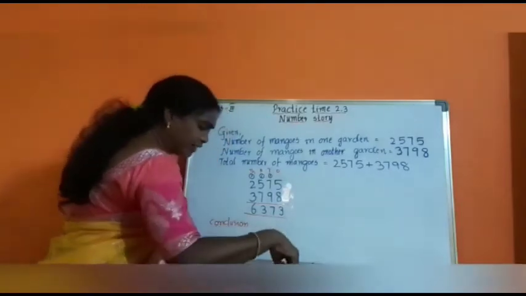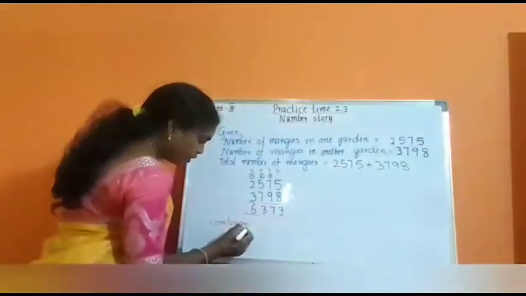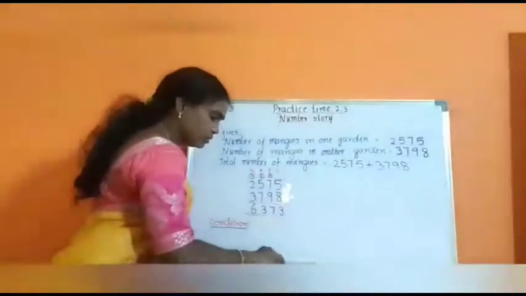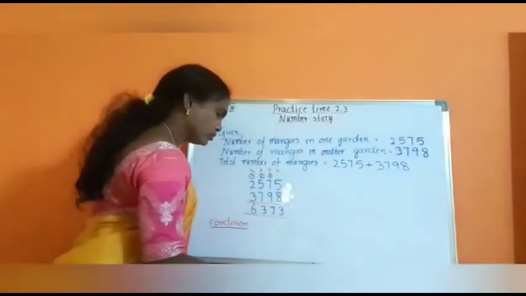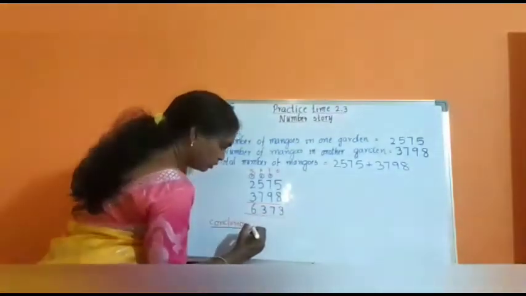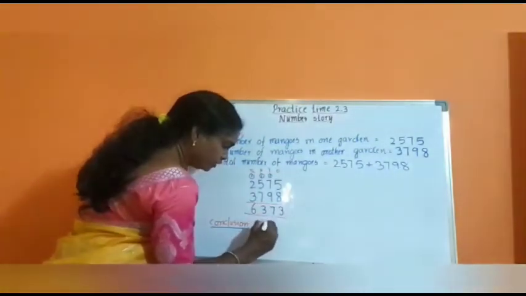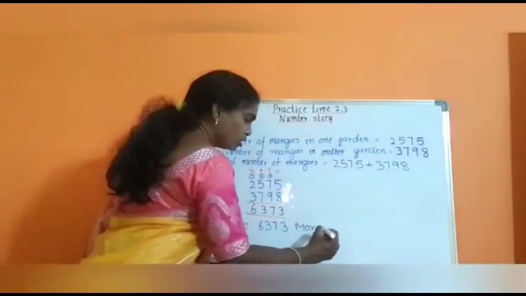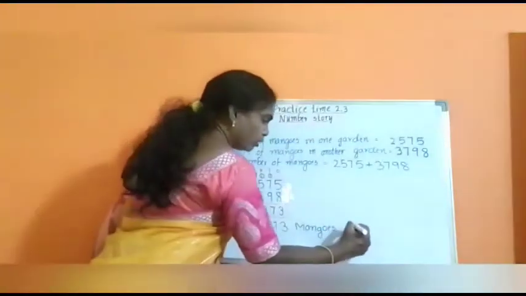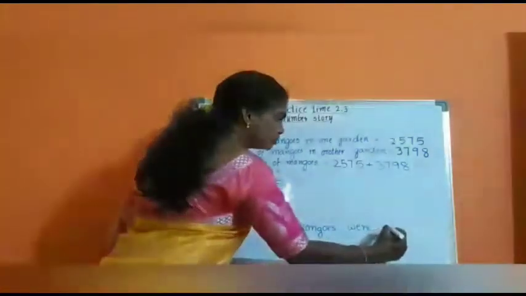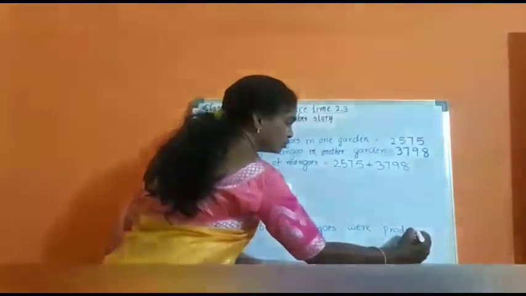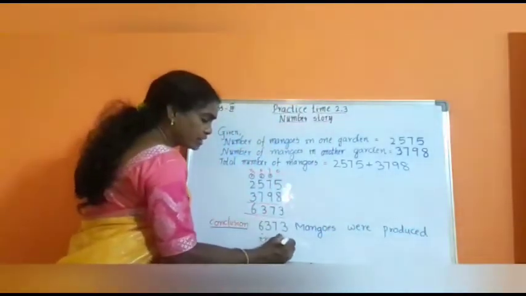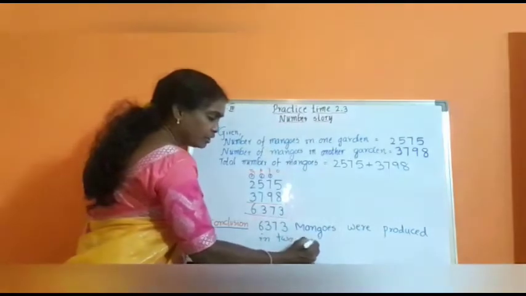Conclusion means what? We write the final answer, what they have asked. Now see here. 6,373 mangoes were produced in 2 gardens.